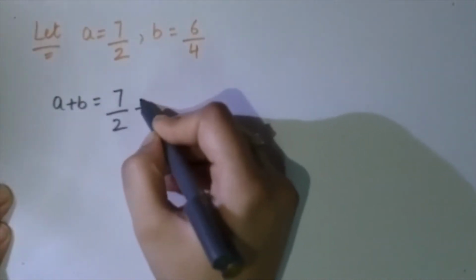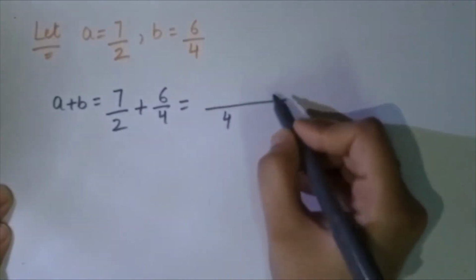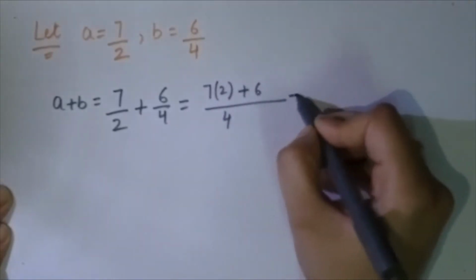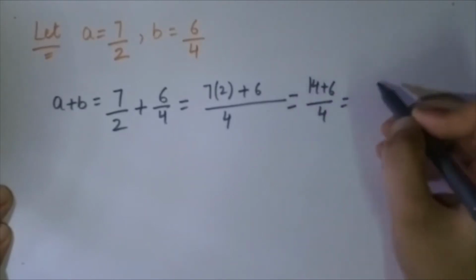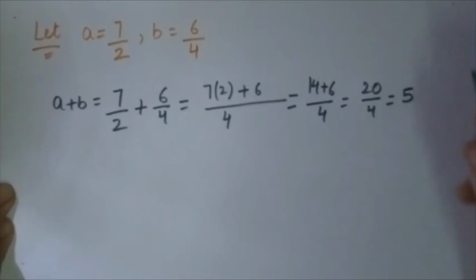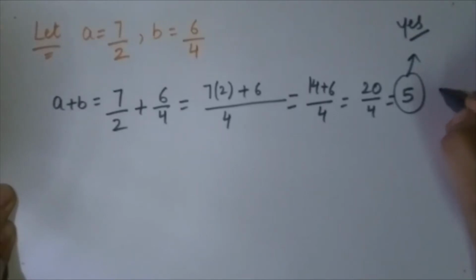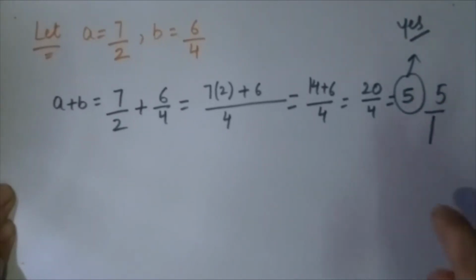7 by 2 plus 6 by 4. Taking the LCM we get 4, and 7 multiplied by 2 plus 6, that is equals to 14 plus 6 by 4, that is 20 by 4 is equals to 5. Now can anybody tell me what is 5? Is it a rational number? So yes, it is a rational number because it could be written as 5 divided by 1. I hope you get this point.